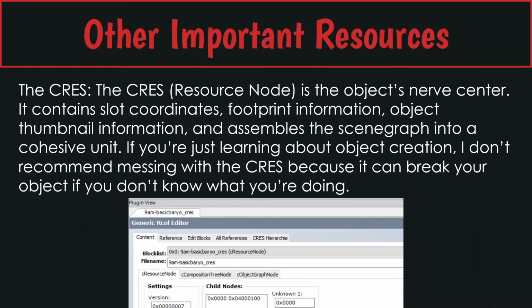Then we have the Crest. This is in order of prominence. This is right below the MMAT. It's the brain. It's the nerve center. It has, for example, all of the light nodes. It has all of the slot nodes. It has the object footprint. This is basically if you plop an object down in game and the game immediately crashes, it's probably because the crest is broken. So the crest is a very important resource.